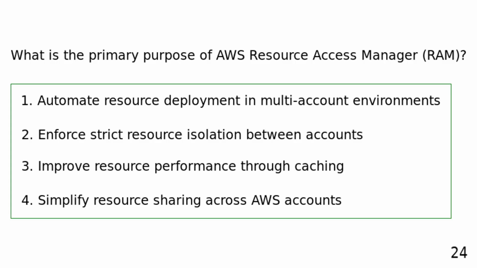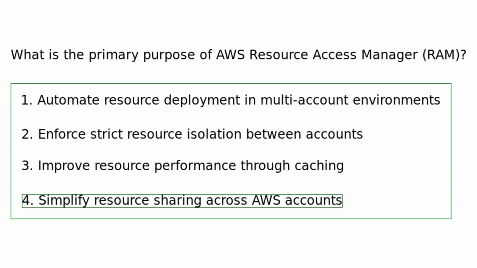What is the primary purpose of AWS Resource Access Manager? Automate resource deployment in multi-account environments. Enforce strict resource isolation between accounts. Improve resource performance through caching. Simplify resource sharing across AWS accounts. The primary purpose of AWS Resource Access Manager is to simplify resource sharing across AWS accounts by allowing resources to be shared with other accounts without the need for resource duplication.